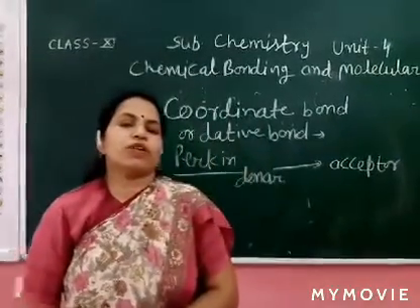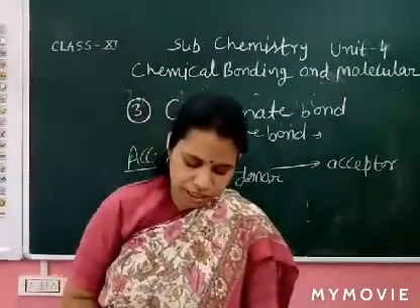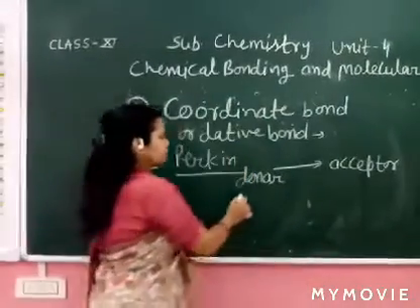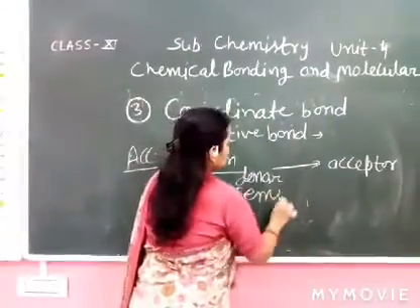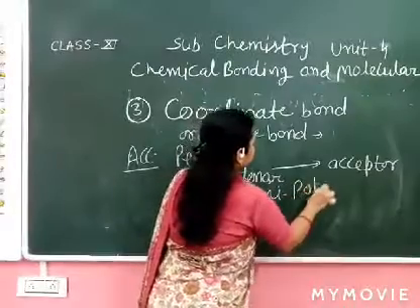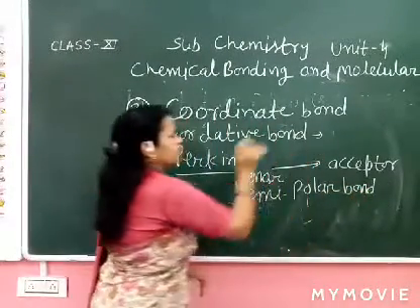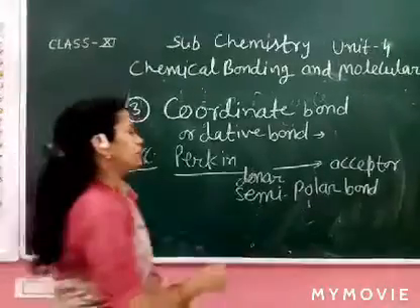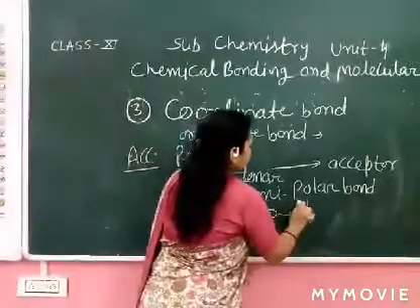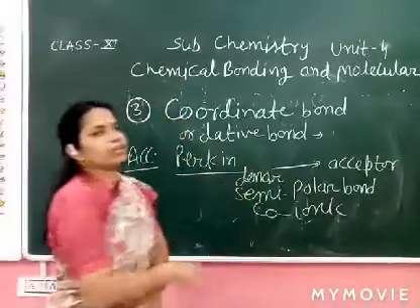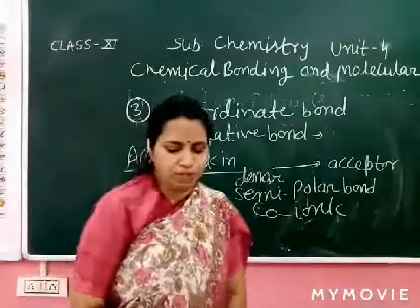This is also called the donor-acceptor bond, semi-polar bond, co-ionic bond. So these are the names of the coordinate bond.